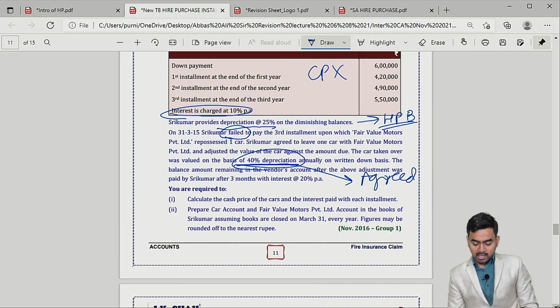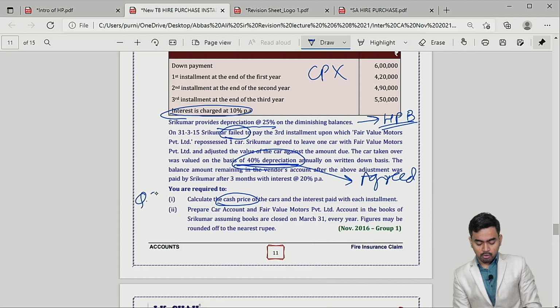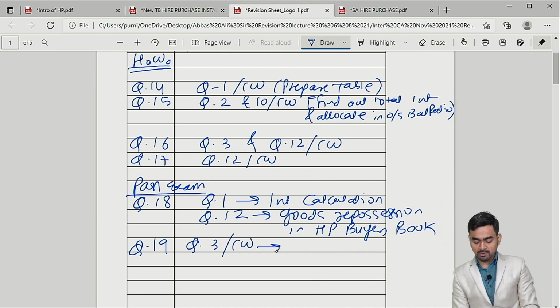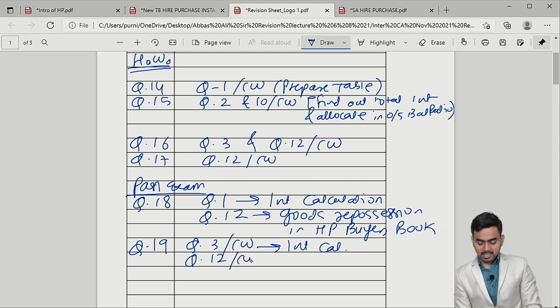Okay, again they are asking the same thing, find out cash price. So tell me, for cash price, when the rate of interest is given but the cash price is not there, follow question 3 of classwork. And they are asking car account, that is HP buyer accounting they are asking. Okay, so in question number 19 I can give reference. Question 3 of classwork will be useful for interest calculation, and question number 12 of classwork will be useful for repossession.